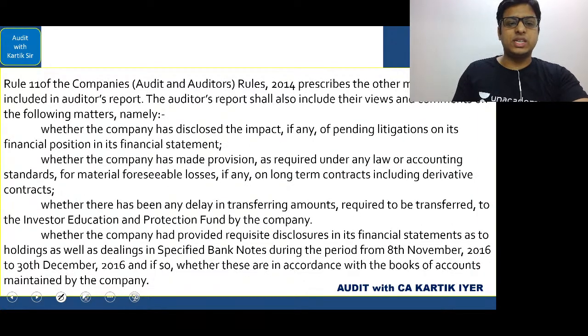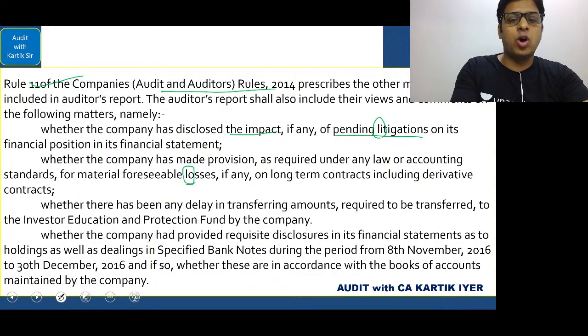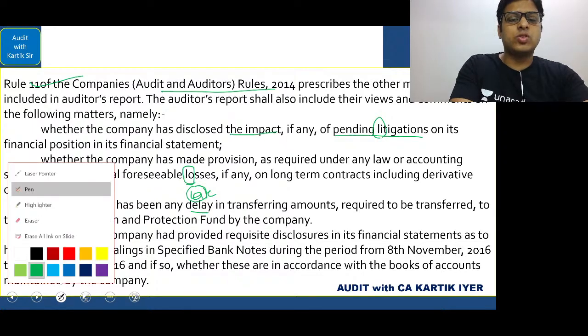Let's see this Rule 11 of the Companies (Audit and Auditors) Rules. You know this very well. Here they have said whether the company has disclosed the impact, if any, of pending litigation. So we know pending litigation. Remember: law, litigation, losses. And for the word delay, we use the word late while studying. We use the word late when we are studying in the class.